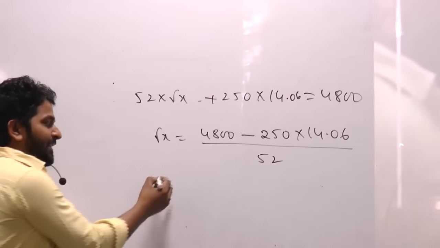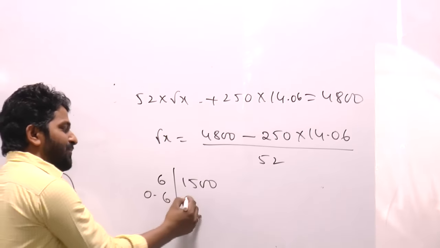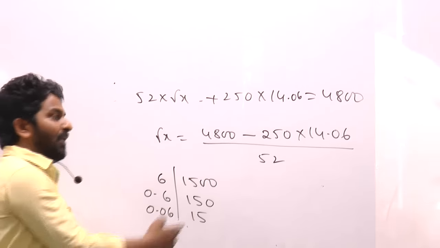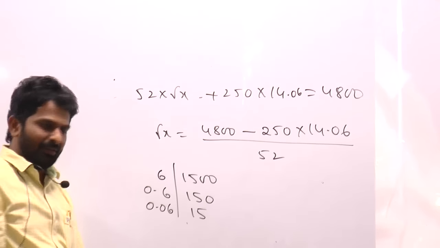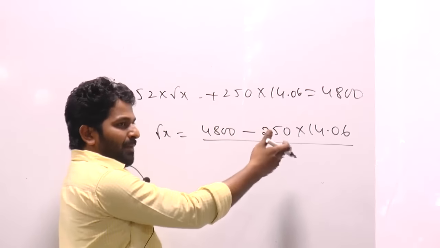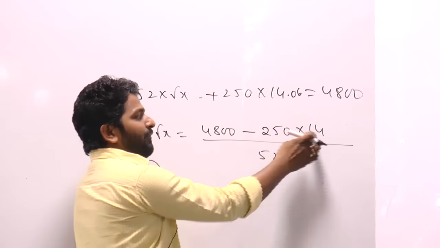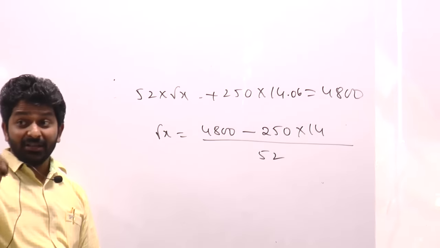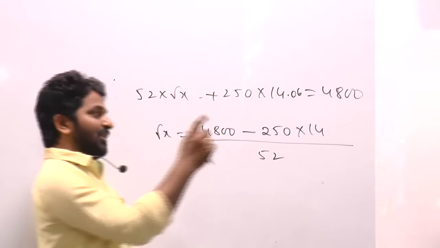What is 6 times of this number? 1500. 6 times of this number is 1500. 0.6 times is 150. 0.06 times is 15. 15 by 52 is very negligible, 0.3 something. So it will not make a big difference here. So let's treat it as 14. 250 14 times. 250 4 times is 1000, 8 times is 2000, 12 times is 3000.